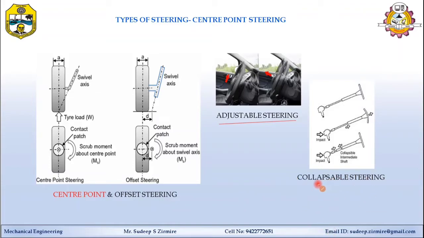The second one is the collapsible steering. This design is provided for safety purposes. It looks like a shock absorber. You can see here the length of this steering: it compresses and extends. Here you can see it is compressed in the third figure, and in the second figure it is extended. It is called collapsible, operating like a shock absorber to absorb the shocks.